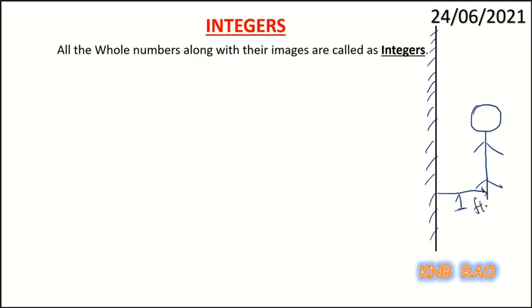In reality, you will see your image exactly 1 foot inside that mirror. It looks as if inside the mirror you have your image. So this image is also 1 foot away but inside, in the opposite direction.